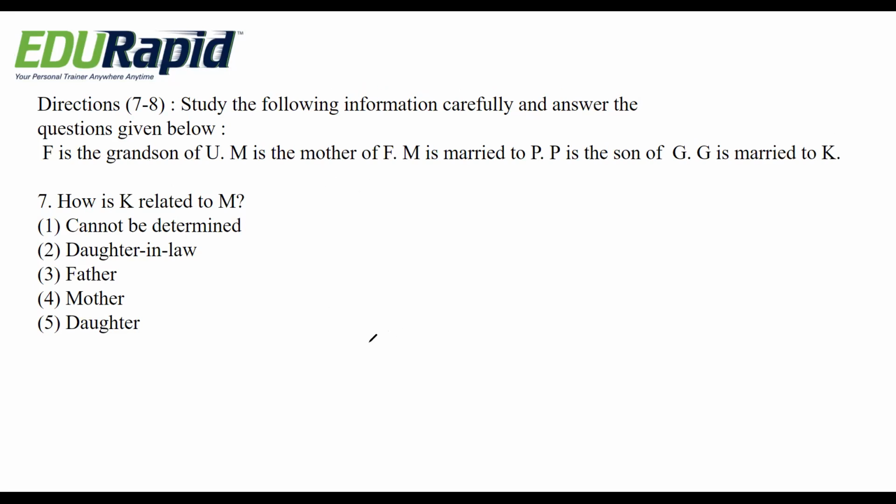Here F is the grandson of U, and M is the mother of F. M is married to P, then obviously he is the father. P is the son of G. G is married to K. Okay, these are the given conditions, and based on that, we wrote down the blood relation chart.